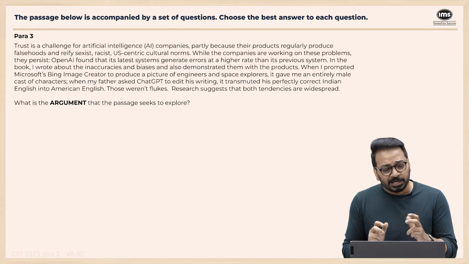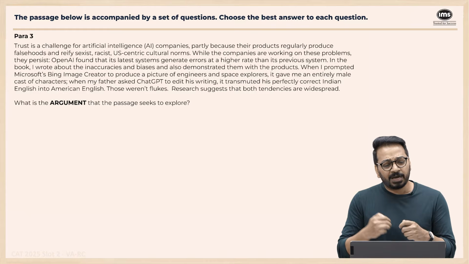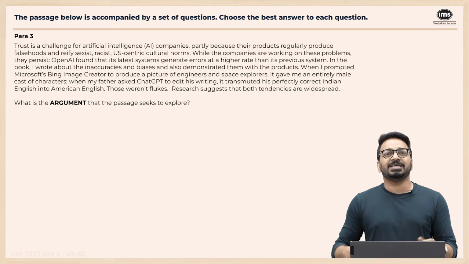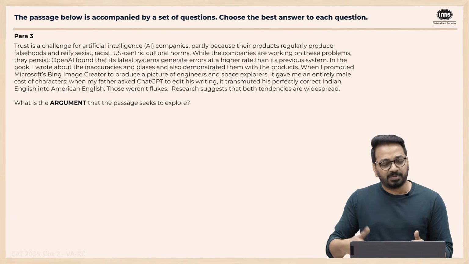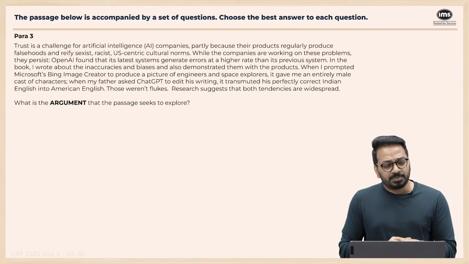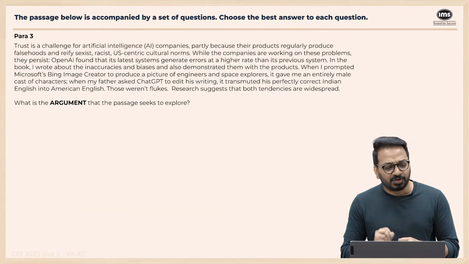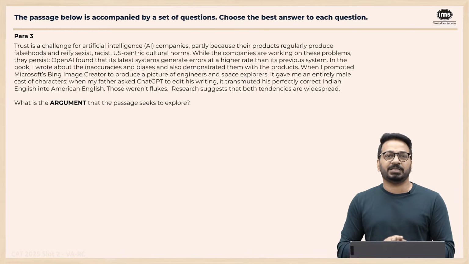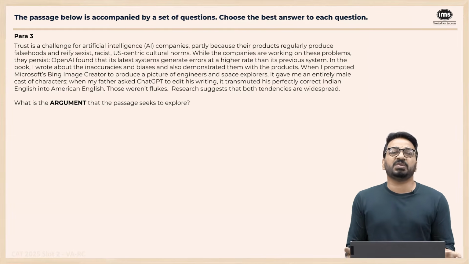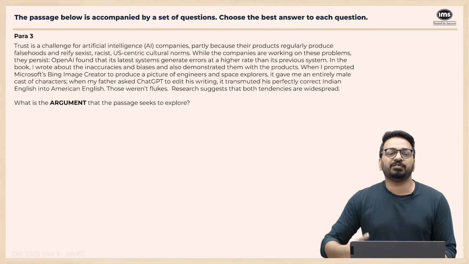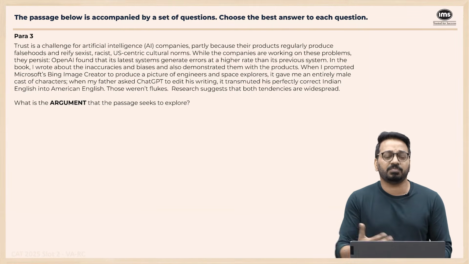While the companies are working on these problems, they persist. OpenAI found that its latest systems generate errors at a higher rate than its previous system. It is trying to see that this doesn't happen, but it keeps happening. In the book, I wrote about inaccuracies and biases and also demonstrated them with the products. When I prompted Microsoft's Bing image creator to produce a picture of engineers and space explorers, it gave me an entirely male cast, right? So if you ask for a picture of an engineer or a space explorer, it is only giving you male. That means by default, the assumption is that women cannot be part of that, right?